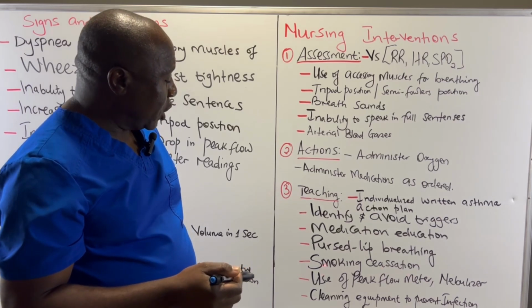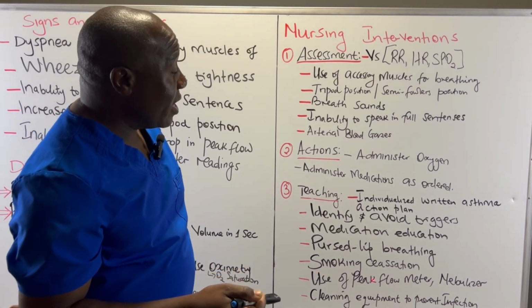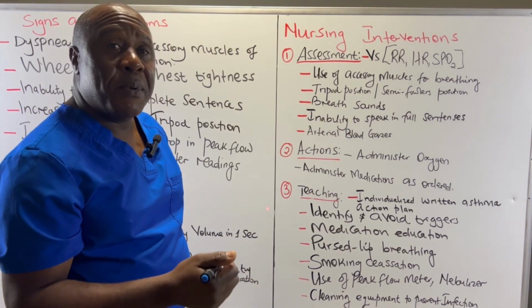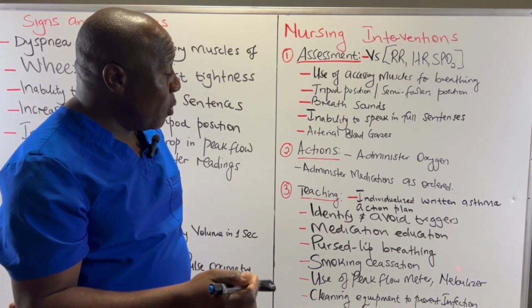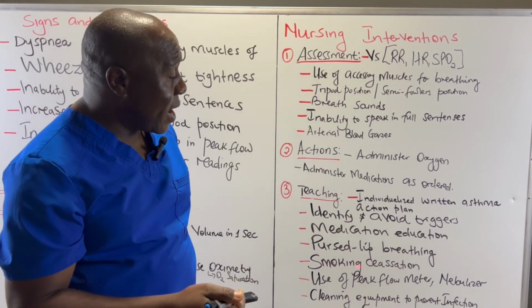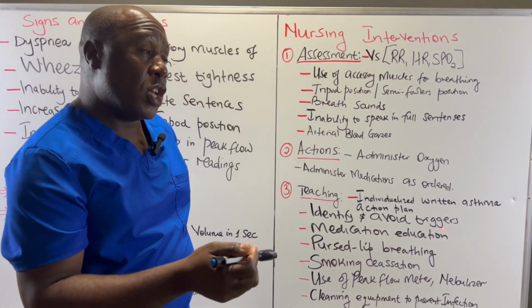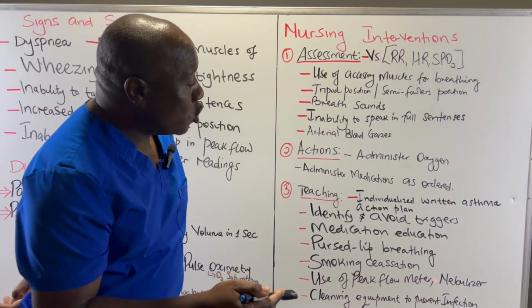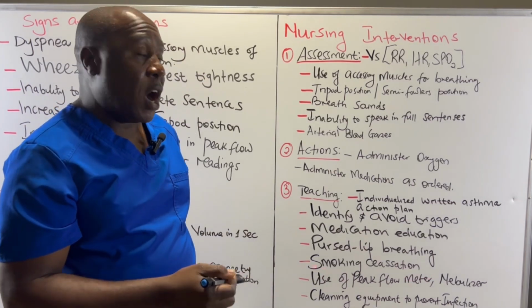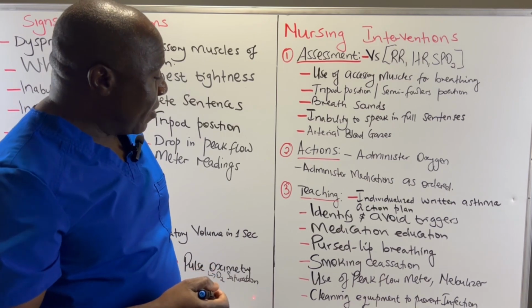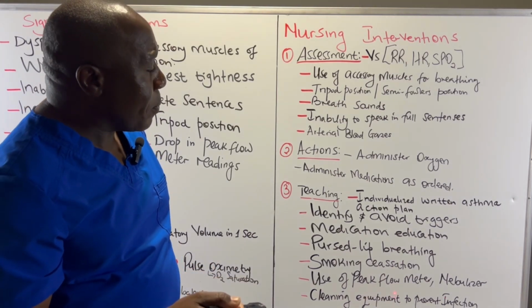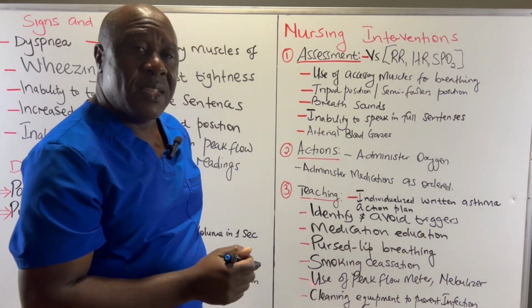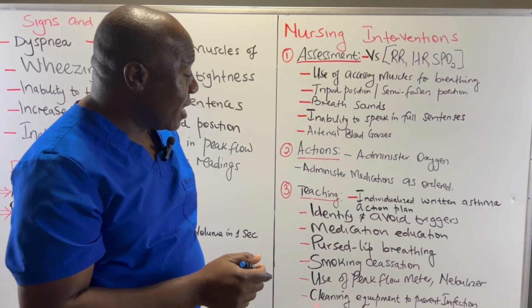Apart from smoking cessation, teach these patients how to use a peak flow meter to obtain values that show how they are breathing in and out, or how they are blowing air out of their lungs. And you can compare the values during an asthmatic attack to the values when you don't have an asthmatic attack to see the discrepancy. You're also going to teach them how to use a nebulizer during an asthmatic attack. And then teach them cleaning of equipment to prevent infection. For example, how you clean these nebulizers. There's a way you clean them so that you can prevent infection.